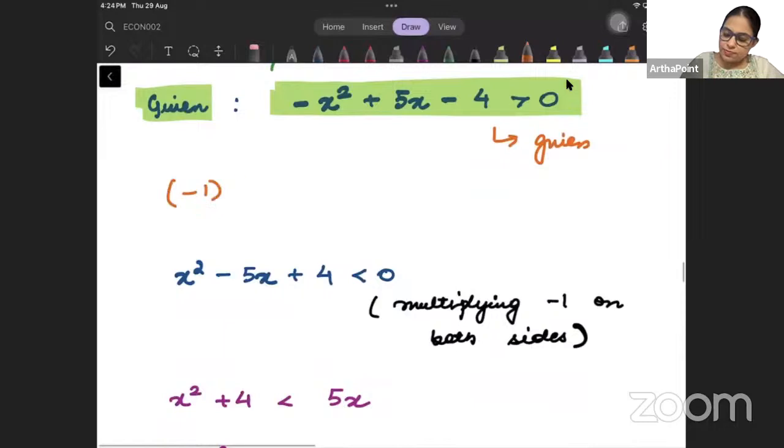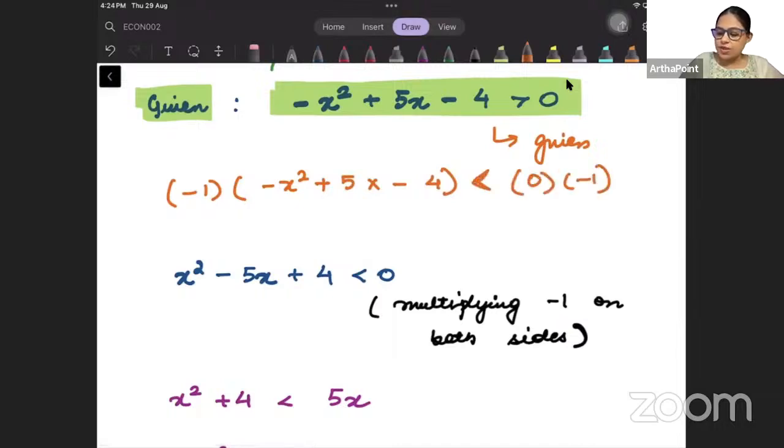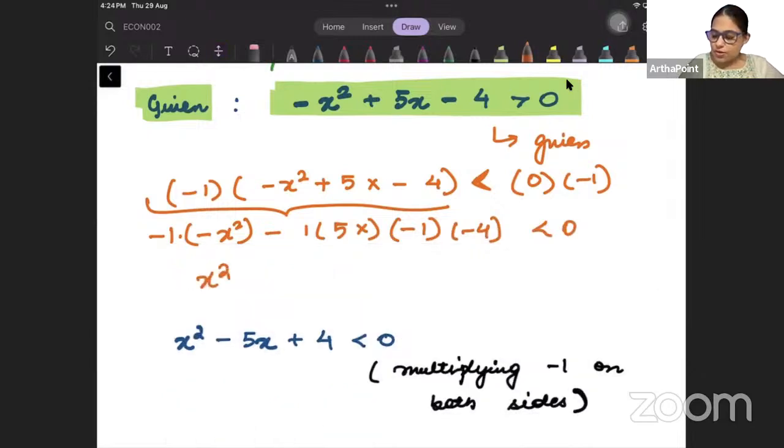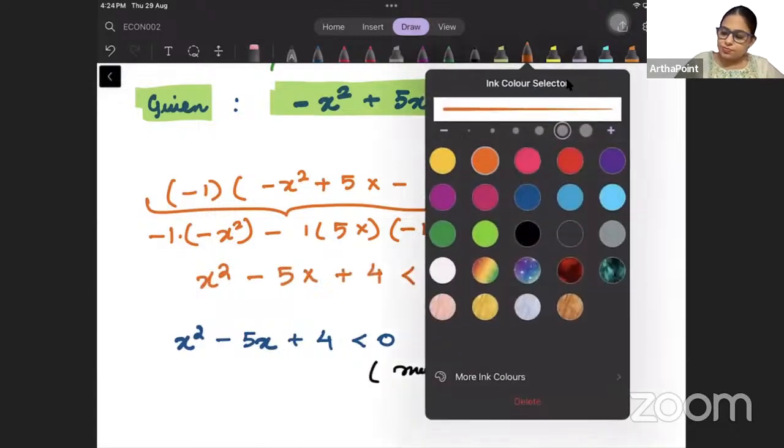So minus 1 times minus x square plus 5x minus 4, the sign will reverse, and 0 into minus 1. When I open this up, I will get minus 1 into minus x square, minus 1 into 5x, minus 1 into minus 4, less than 0. So what will I get, beta? x square minus 5x plus 4 less than 0.